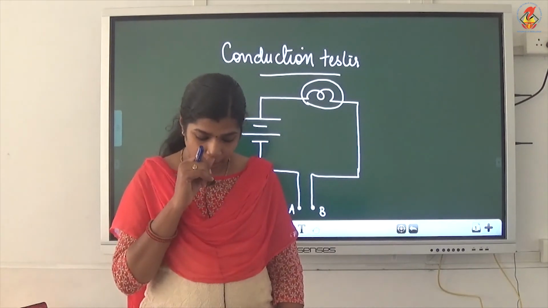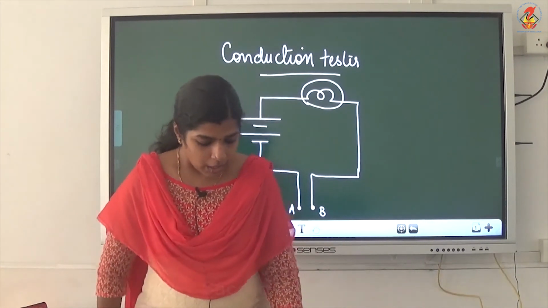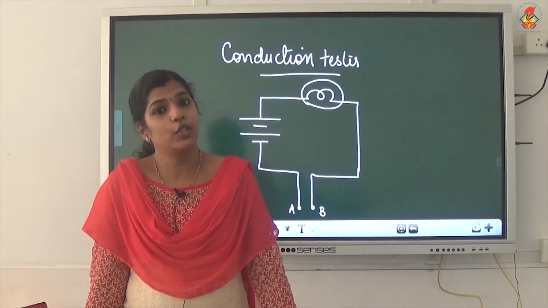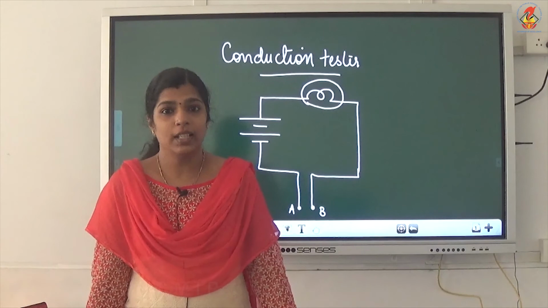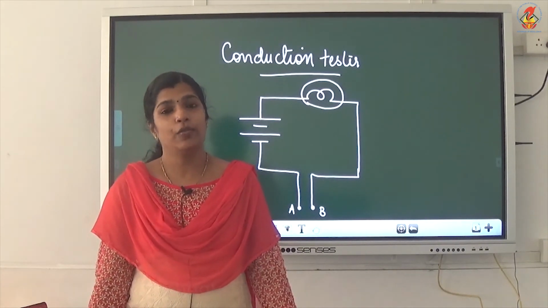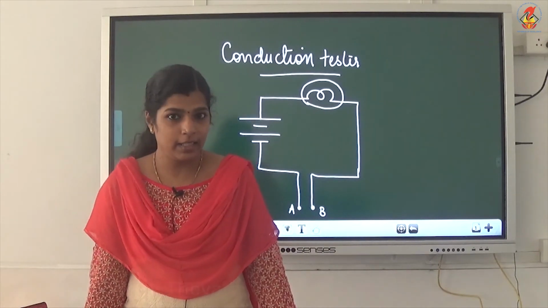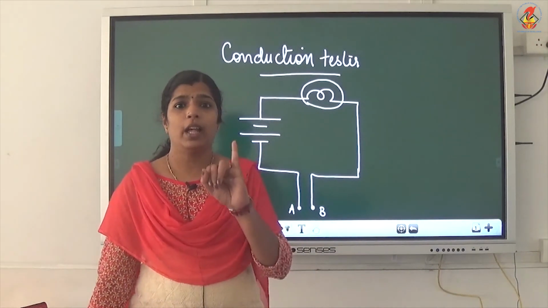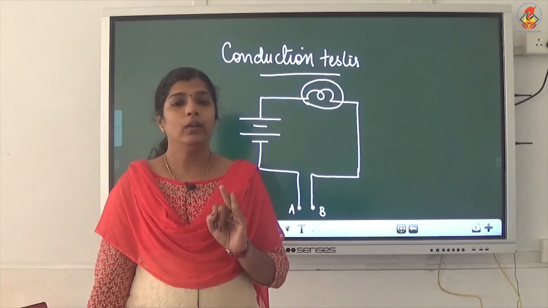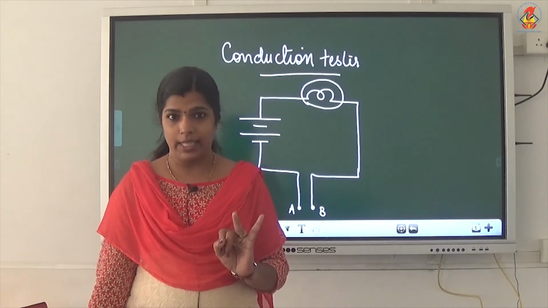So, we can find that the solutions in the first 2 beakers will conduct electricity. In the first beaker, we have lemon juice with dilute hydrochloric acid.